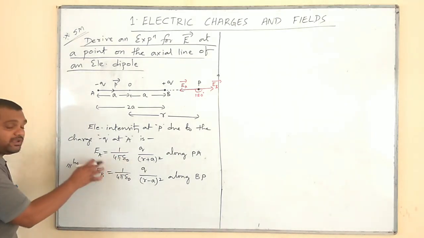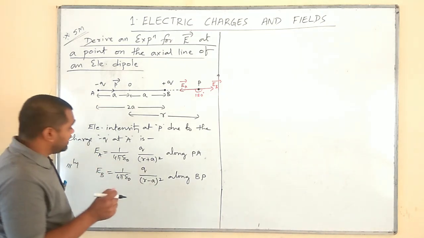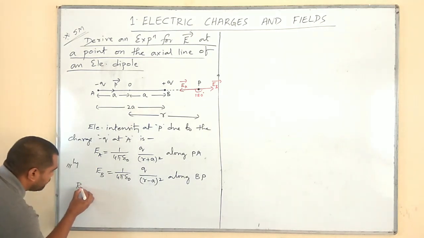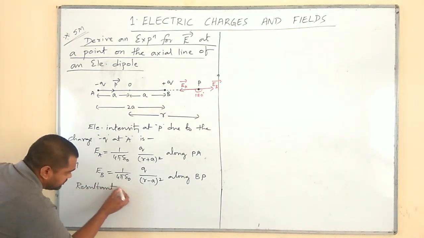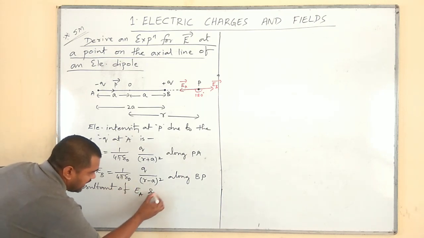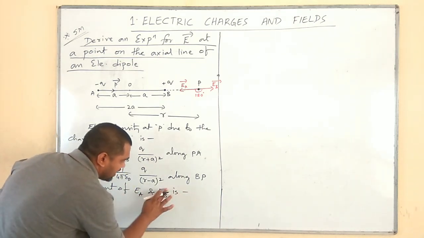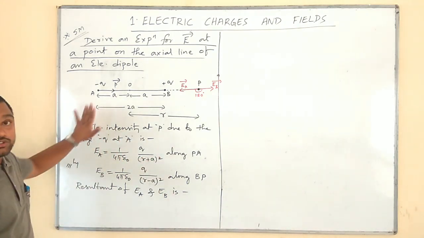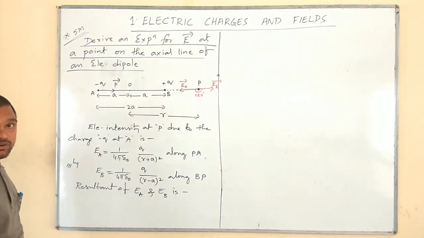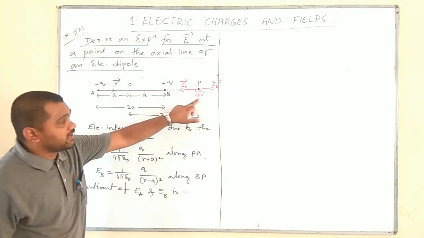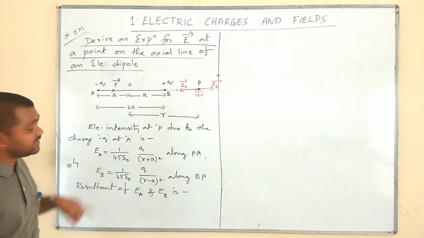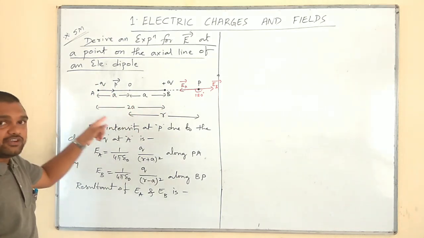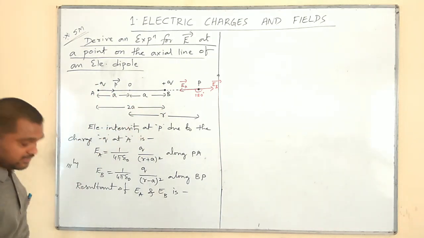Since EA and EB are vectors, it is our responsibility to take the resultant of these two vectors. Resultant of EA and EB is according to the parallelogram law of vector addition. So we know that R is equal to square root of P square plus Q square plus 2PQ cos theta. In that equation, if you put 180 degrees, what results? R is equal to P minus Q or Q minus P. So that is the difference between the magnitudes of two fields.